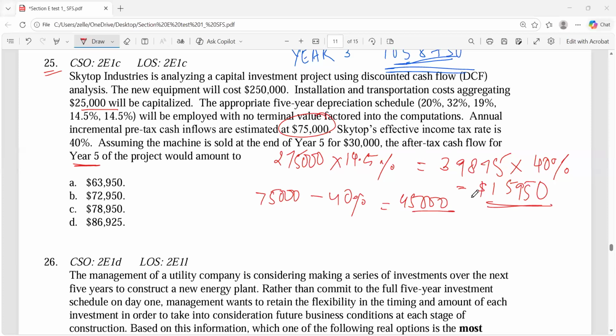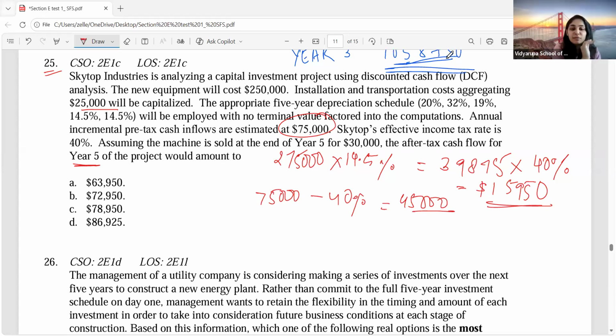So how much is the total? Is there anything else that we have to take into consideration? 30,000, ma'am.